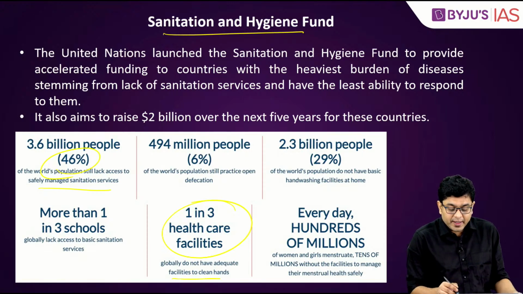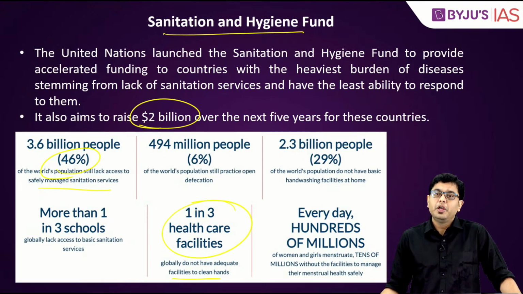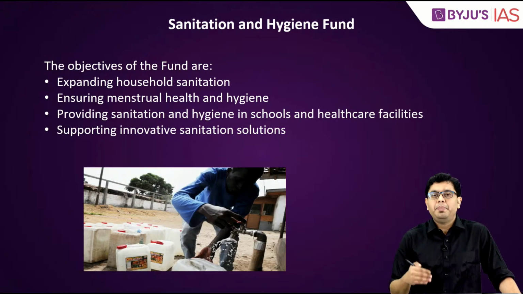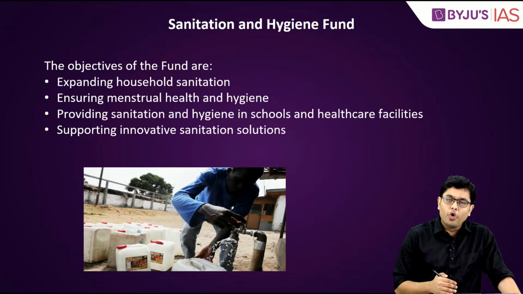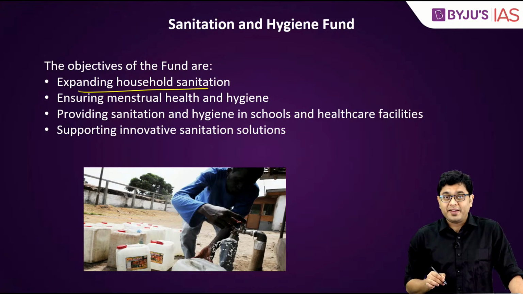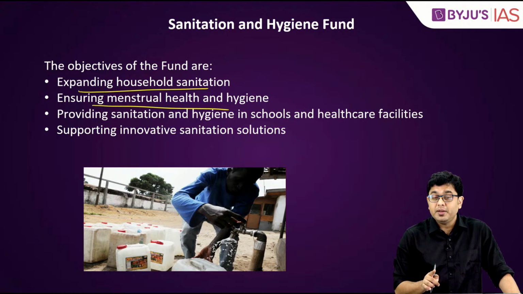And this fund aims to raise over $2 billion over the next 5 years for the underdeveloped countries, where it can be beneficial. The main goal or the objective of this fund is expanding household sanitation, ensuring menstrual health and hygiene.